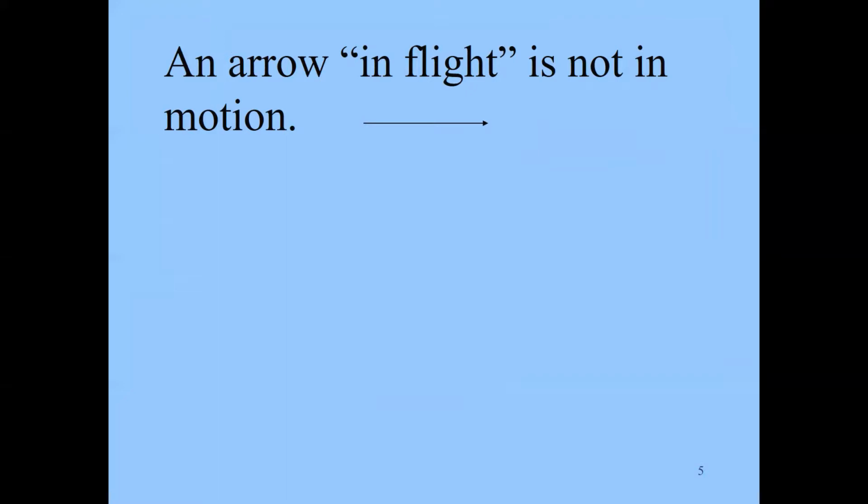Another concern about motion for Zeno is the idea of an arrow being in flight. And he says, actually, when you say that an arrow is in flight, it's really not in motion if you think about it. So suppose an arrow is in motion. I mean, we'll just suppose people are right and arrows can fly.